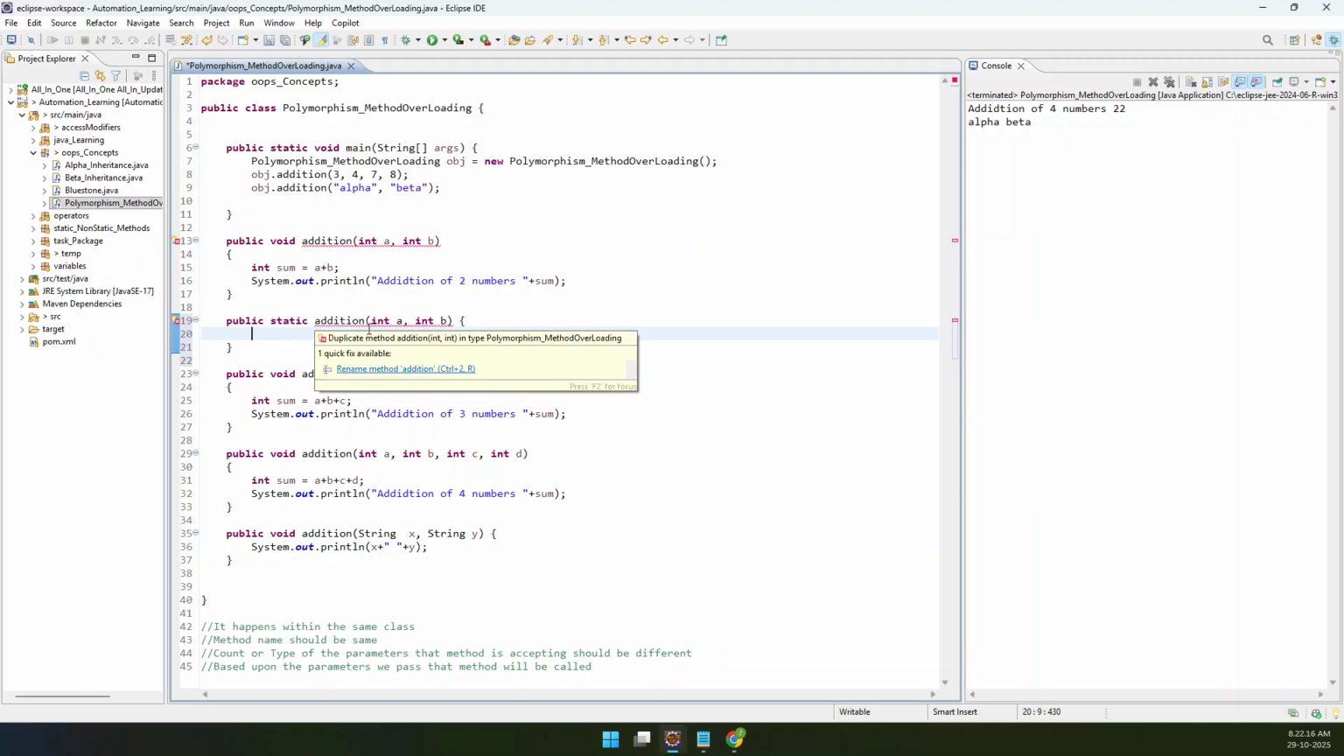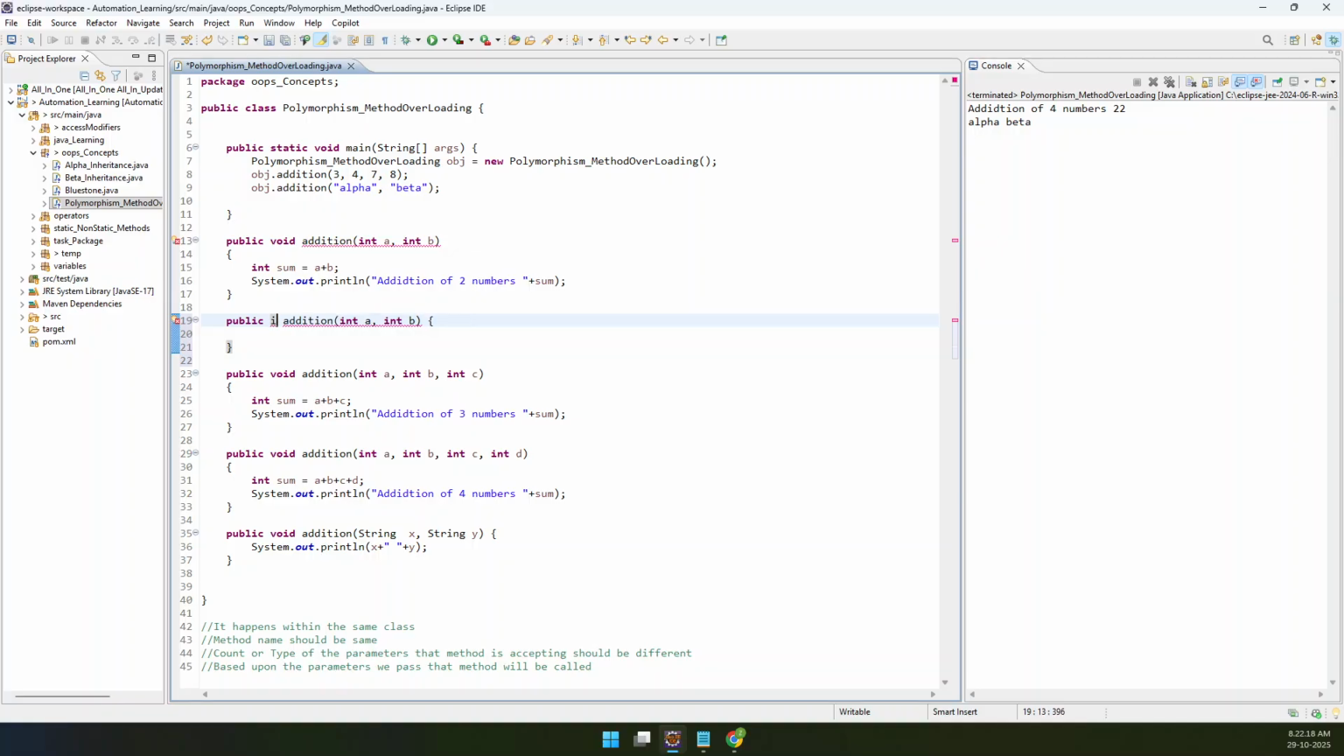It is telling it is a duplicate method. Okay. It is still telling duplicate method. I can't call. Okay. Now let me create this thing,